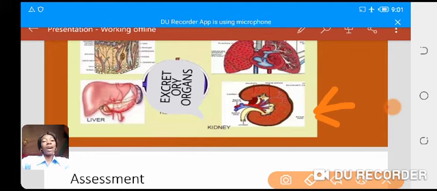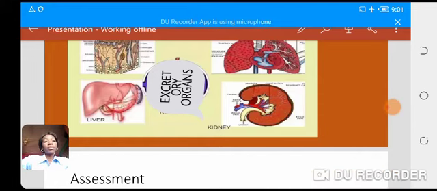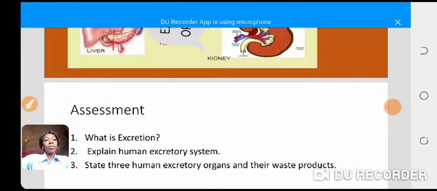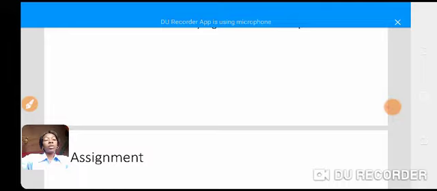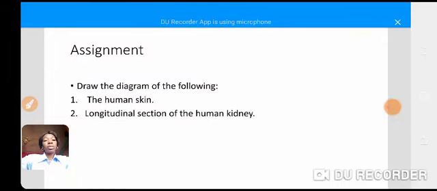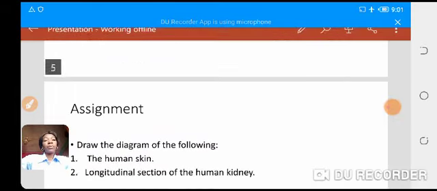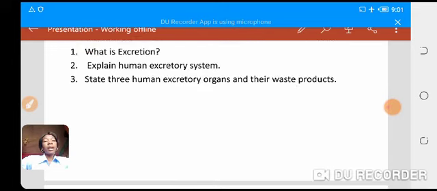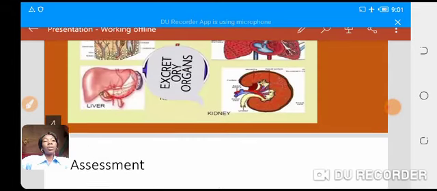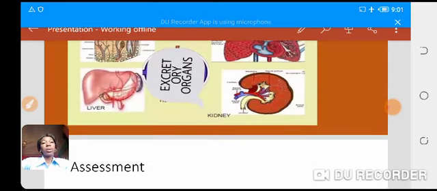Okay, you also have it in your textbook. So get your textbook open to the page where we have excretory system. You will see the diagram there. I want you to draw it in your notebook, to be submitted to me. Thank you, and make sure you write down notes. Make sure your notes are complete.